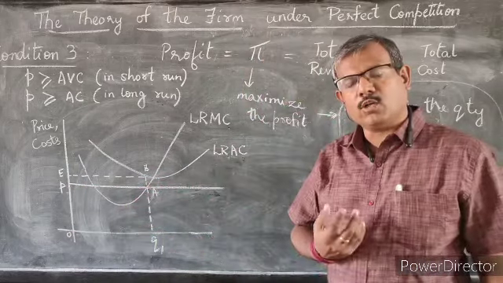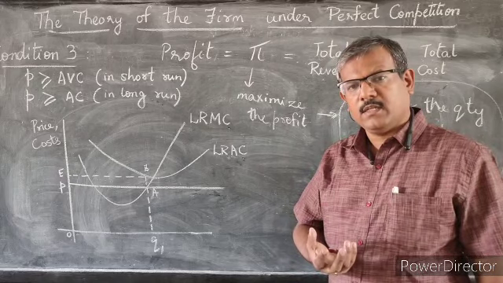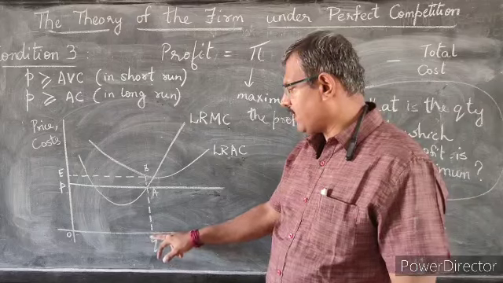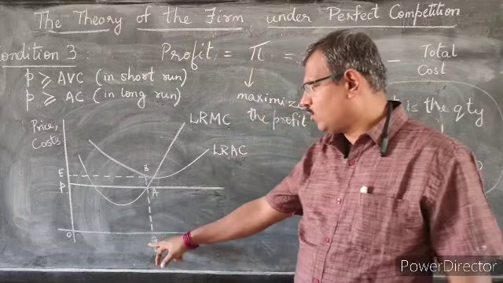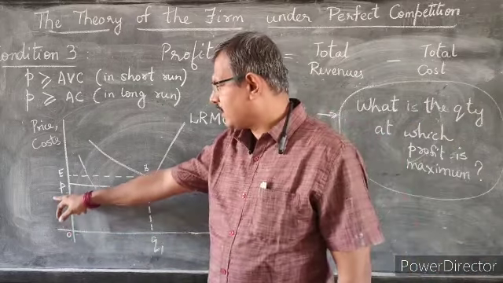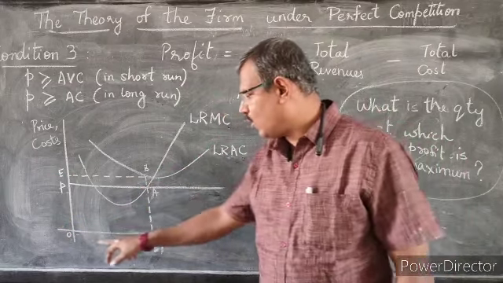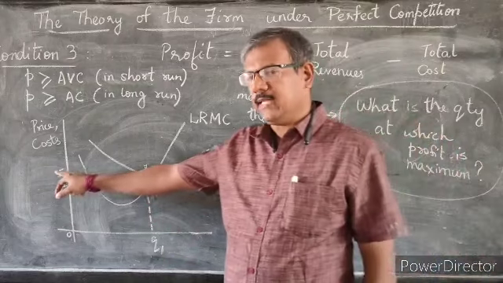Whereas the total cost incurred in manufacturing the commodity is given by the bigger rectangle, which is quantity Q1 multiplied by the cost OE, which is the area of this rectangle OQ1BE.